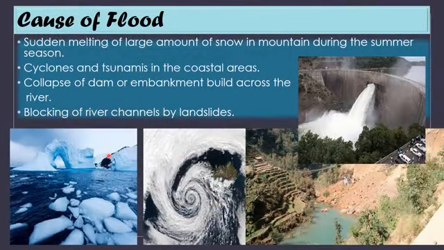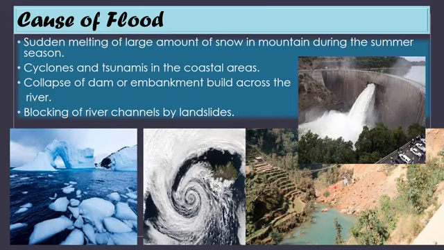There are certain causes for the flood. Sudden melting of a large amount of snow in the mountains during the summer season causes the flood. You can see how the snow melts during the summer season and it causes flood. Cyclones and tsunamis in the coastal areas. Cyclones and tsunamis are caused because of the wind movement and the movement of the water because of those winds. So because of these the water rushes towards the shore and submerges these areas, so that causes flood.